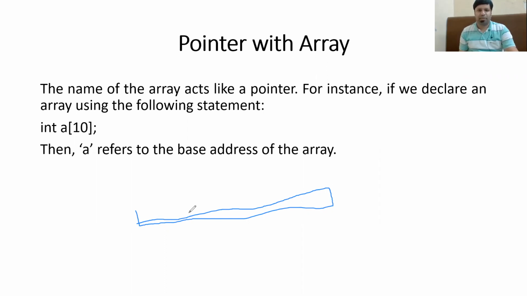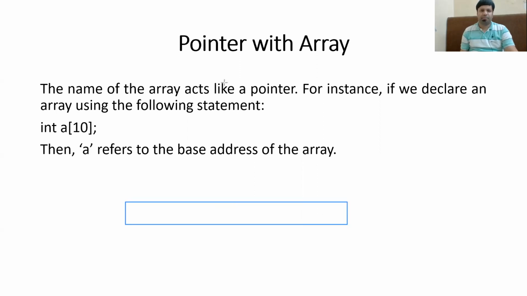So this is much better. So let us suppose that you created an array of 6 elements.